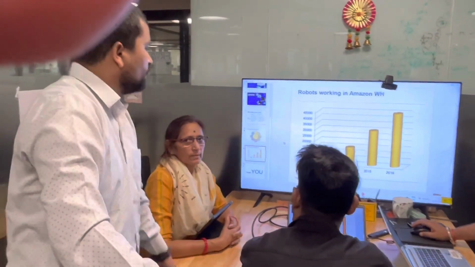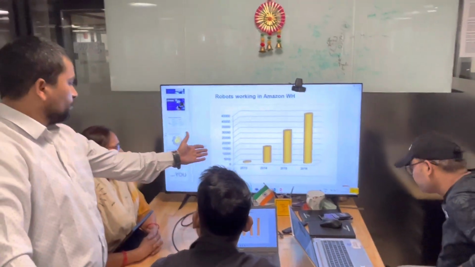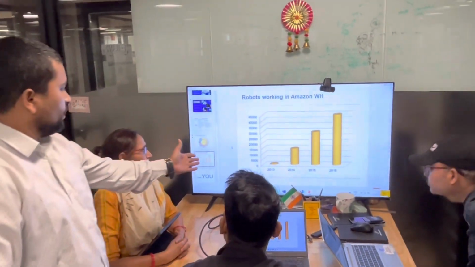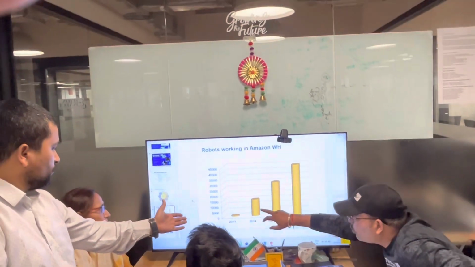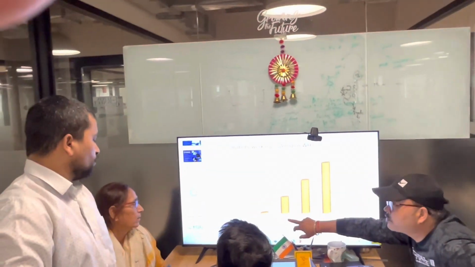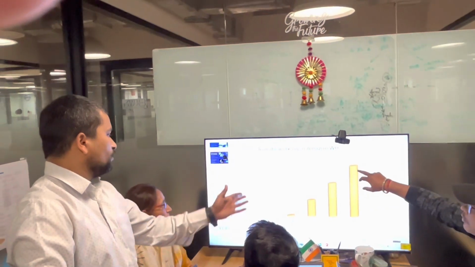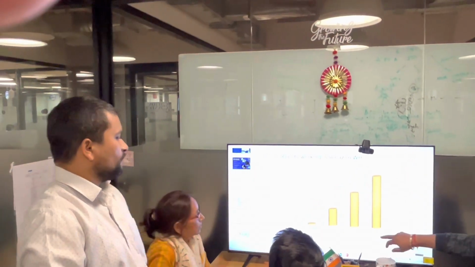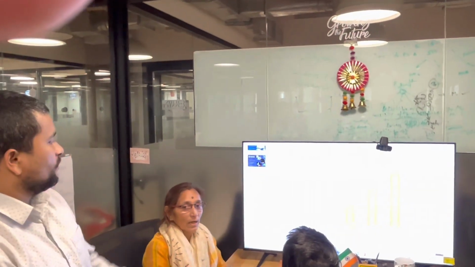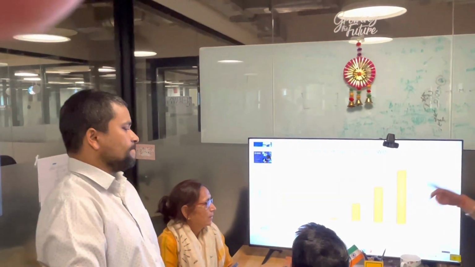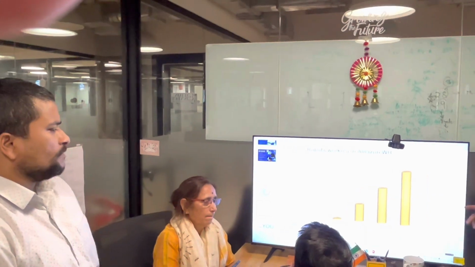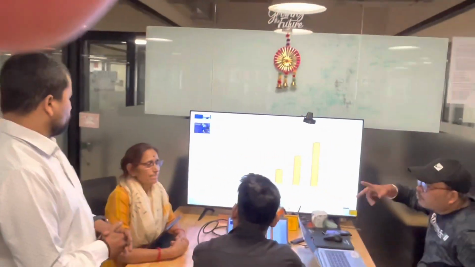In 2014, they used 15,000 robots. Today, in 2016, it is almost 45,000 robots working, and now cobots come. What is a cobot? What is the difference between a robot and a cobot?